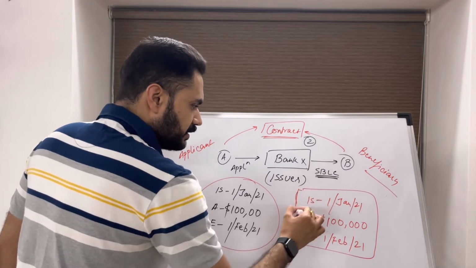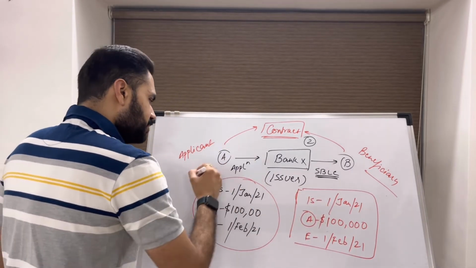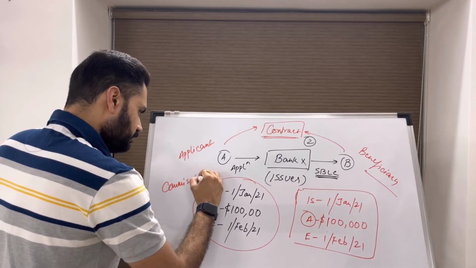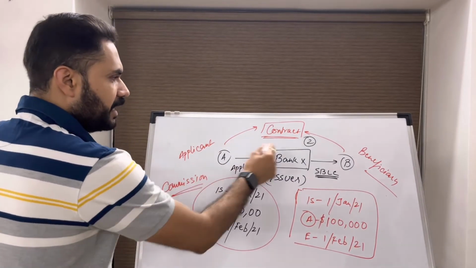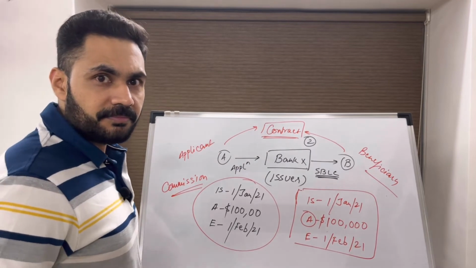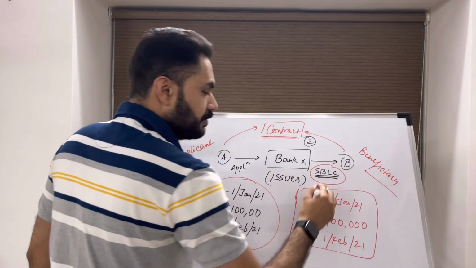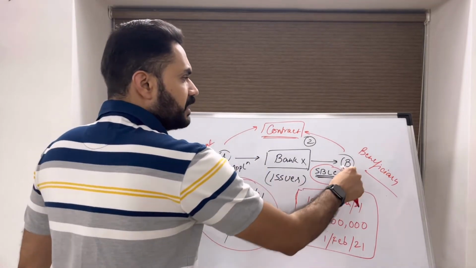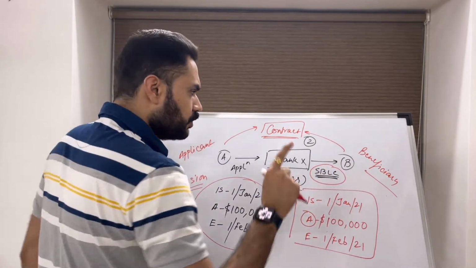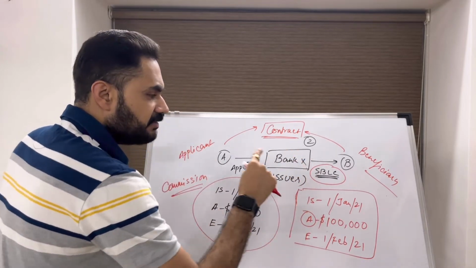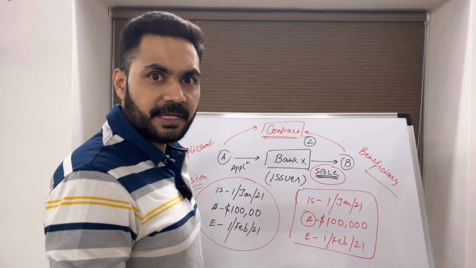It does not matter whether the relevant commission was paid by the applicant or not. Third, this undertaking will be valid even if the beneficiary has not received it. The moment it is issued, the issuer will be bound by this undertaking.